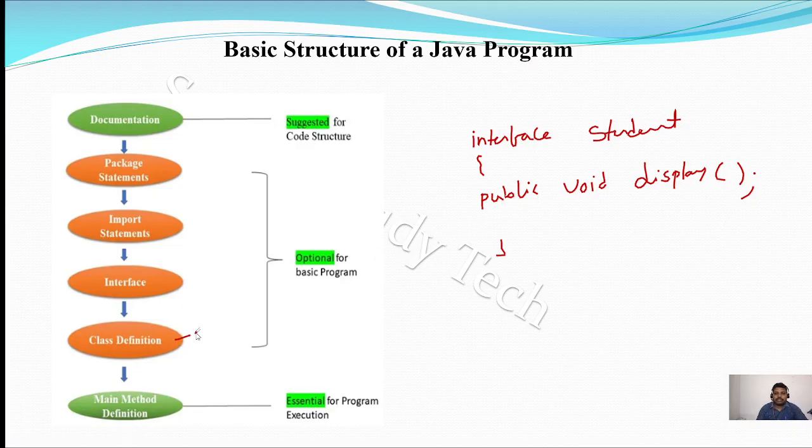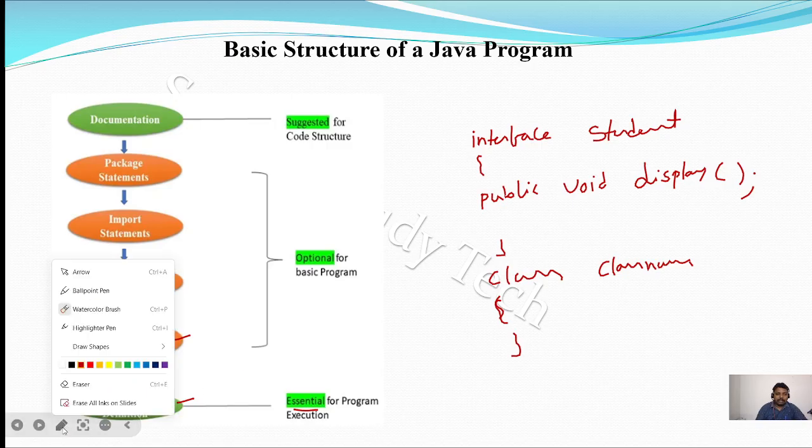Then the class definition. You can create any number of classes, with class and class name, if you require. And the main method is essential. Any Java program execution starts with the main method only. In C also execution starts with the main function. Here a function is nothing but what in Java you call a method. Here you can see the signature of the main method.